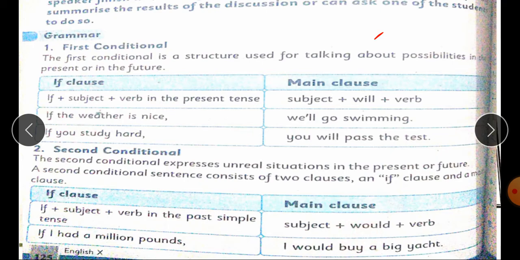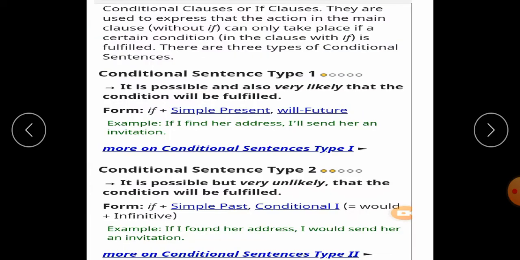Students, the difference between the first and second conditional is in the structure: in the if clause of the first conditional we use present tense, while in the if clause of the second conditional we use past simple. In the main clause of the first conditional we use the auxiliary will, while in the main clause of the second conditional we use the auxiliary would. The first is used for talking about possibilities, while the second conditional expresses an unreal situation in the present or future. Come to the exercise.